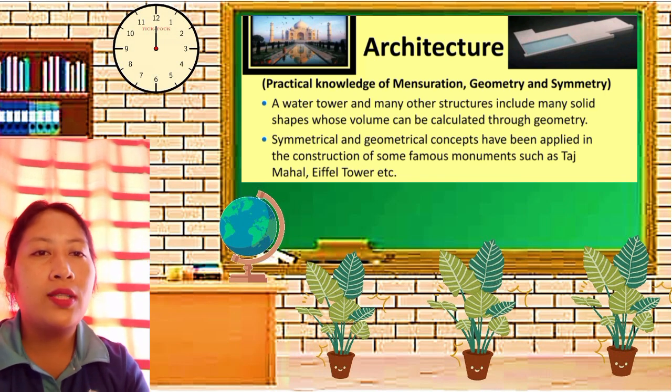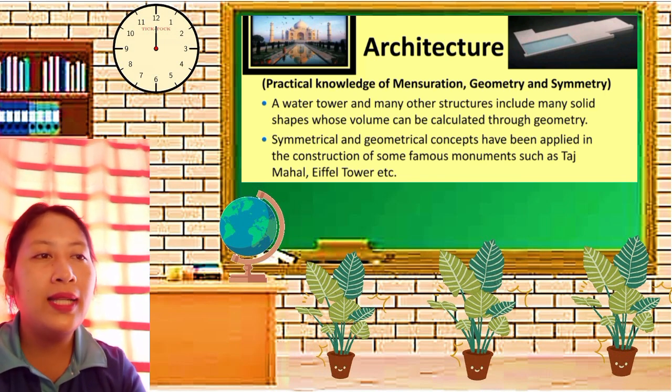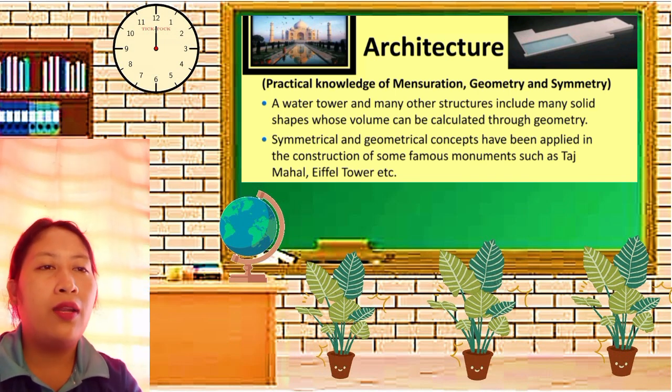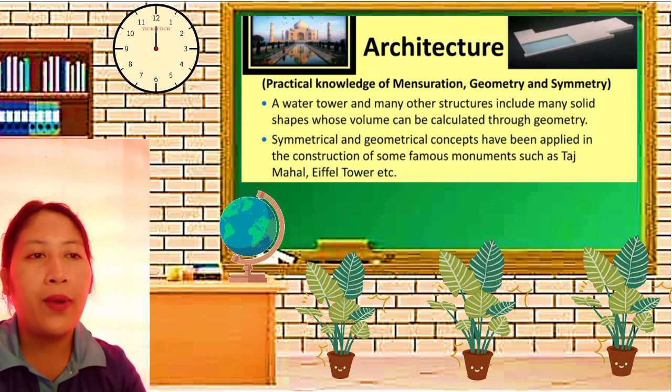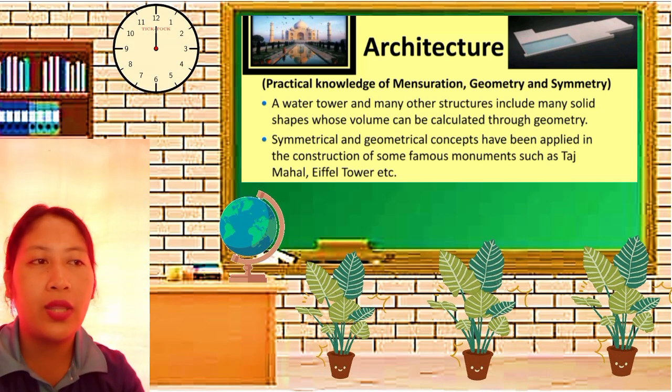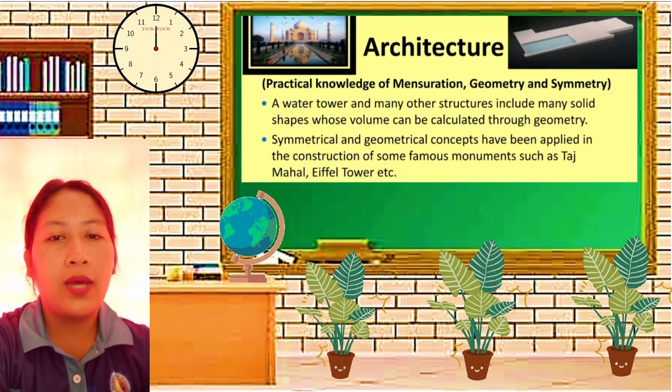In sports, we will be able to know the practical knowledge of probability, mensuration, and statistics. In finding distance and length, we will know trigonometry. In navigation, we will know coordinates and geometry.